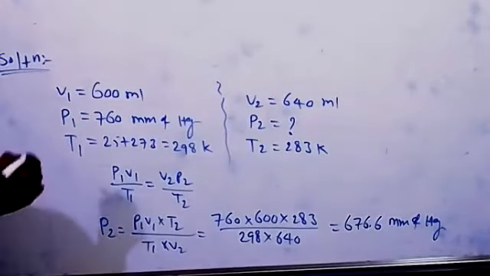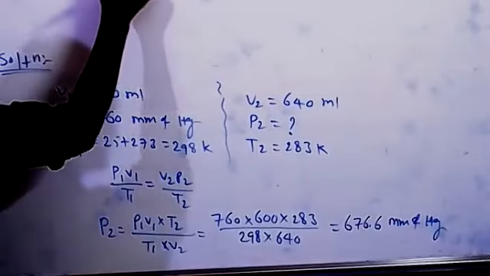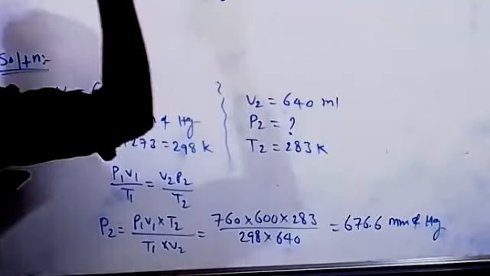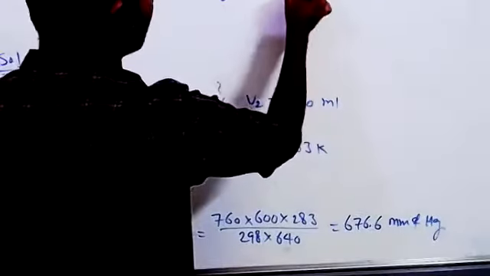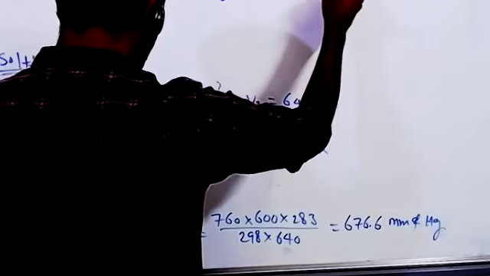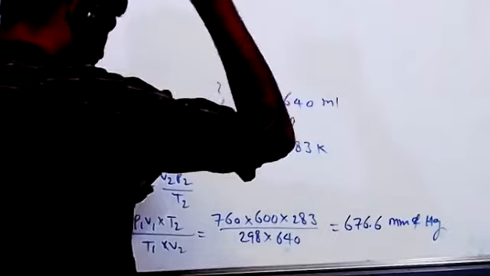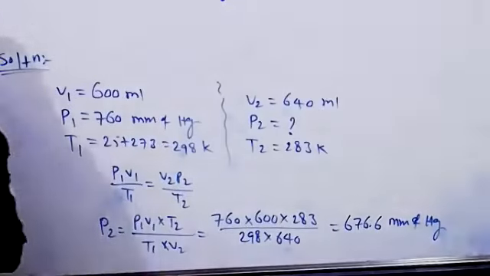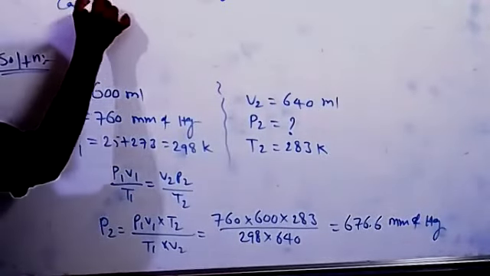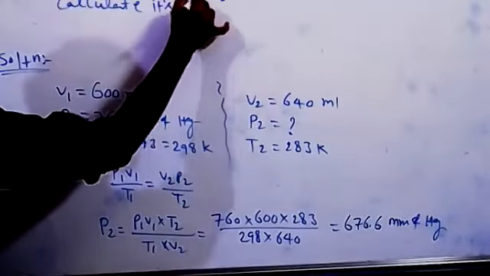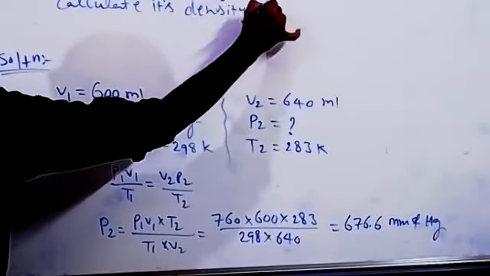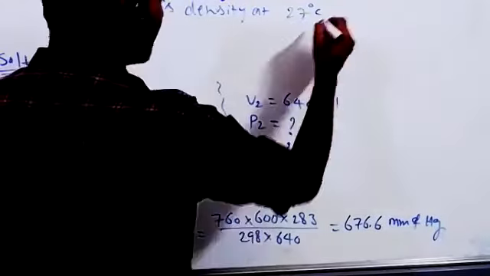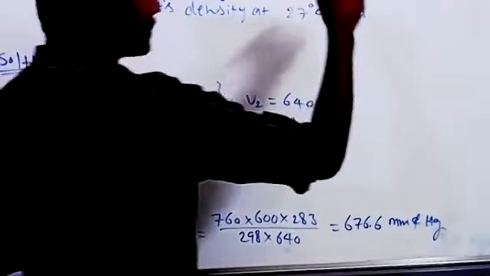Another problem. The density of a gas is 3.8 gram per liter at STP. Calculate its density at 27 degrees centigrade and 700 torr pressure.